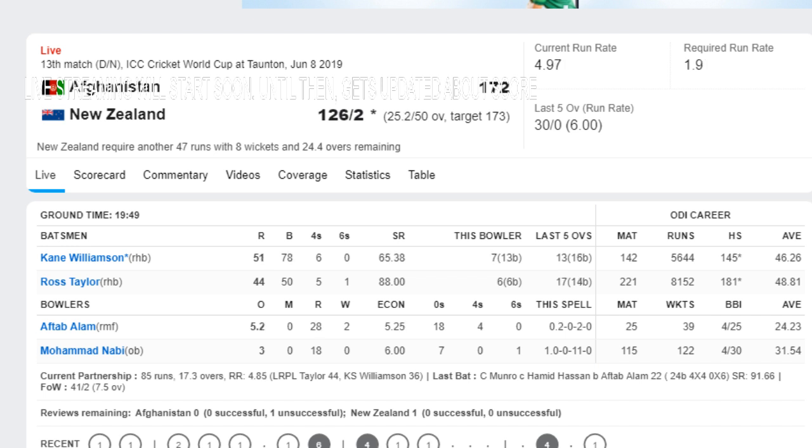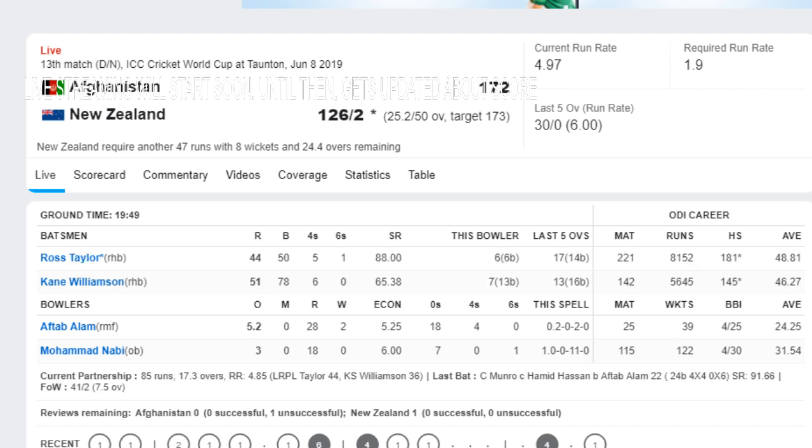Aftab Alam to Taylor, 25.1, single run, gets on top of the bounce and nudges this behind square. Aftab Alam to Williamson, 25.2, second ball, single run, whips it into the gap at mid wicket for an easy single. With every single coming, the target is coming nearer and nearer for New Zealand. Afghanistan need to stop these singles and put pressure on New Zealand by taking 2 to 3 wickets at the moment. Can Aftab Alam do the job for them? A big question mark.